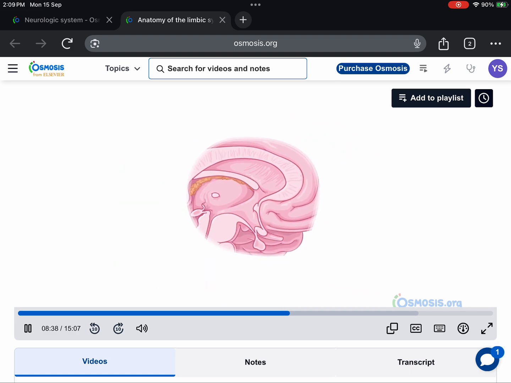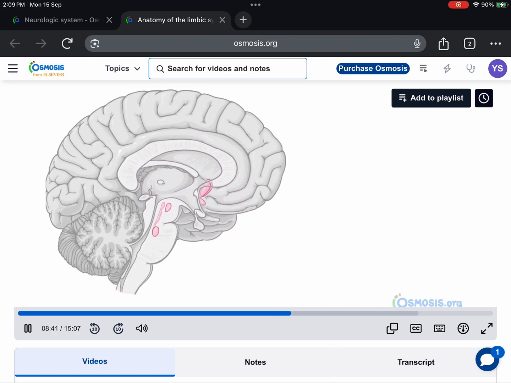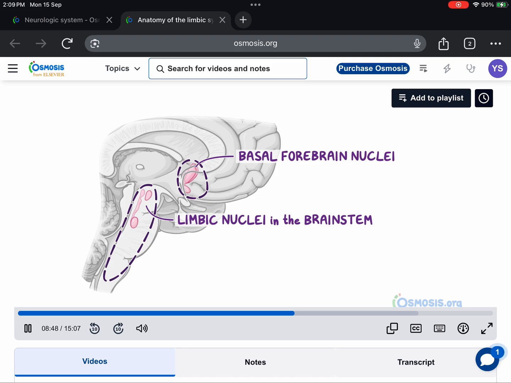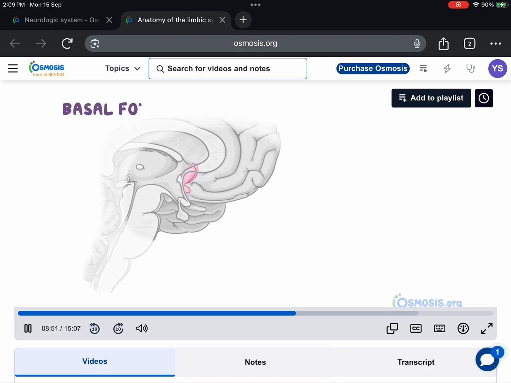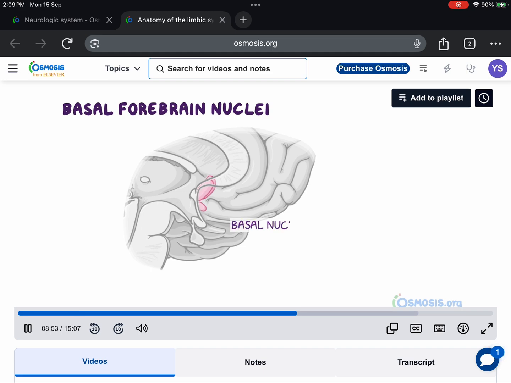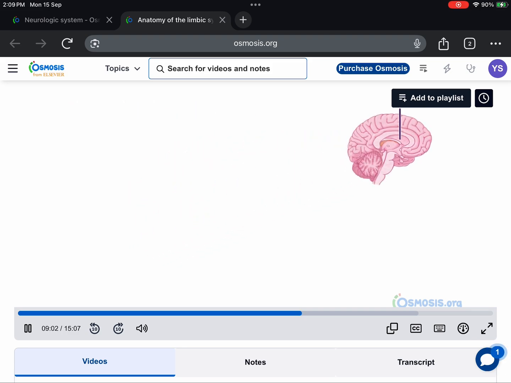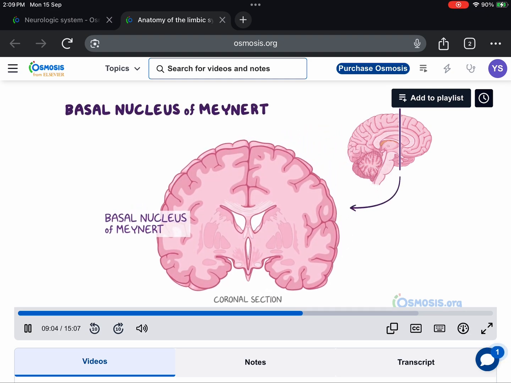Two more groups of structures that are connected to the limbic system and the basal ganglia include the basal forebrain nuclei and limbic nuclei in the brainstem. The basal forebrain nuclei include the basal nucleus of Meynert, the nucleus accumbens, and the septal nuclei. On a coronal section of the brain, the basal nucleus of Meynert can be seen just below the basal ganglia. It contains neurons that release acetylcholine as their neurotransmitter.